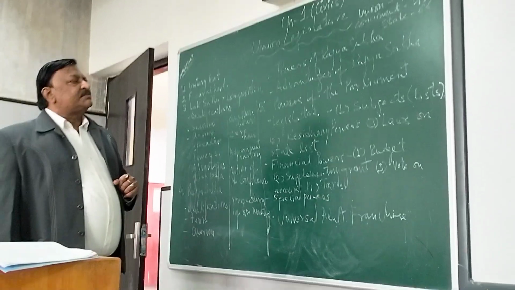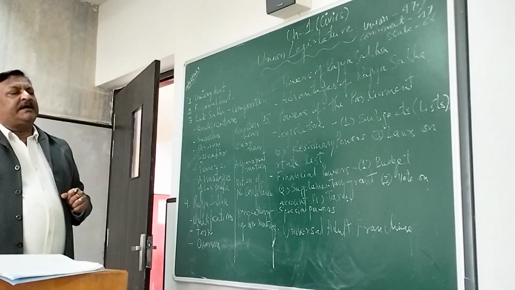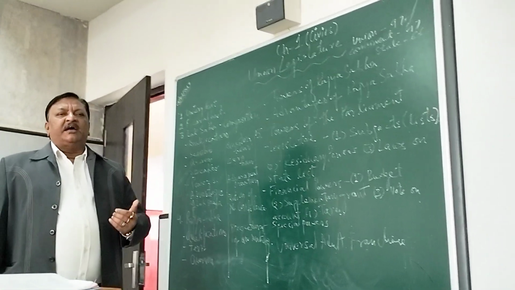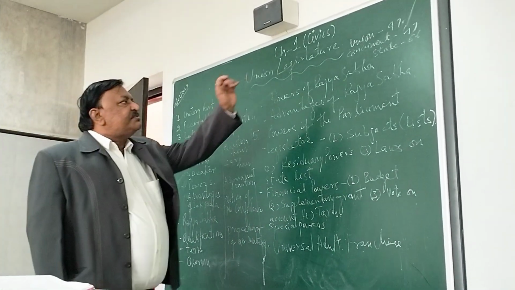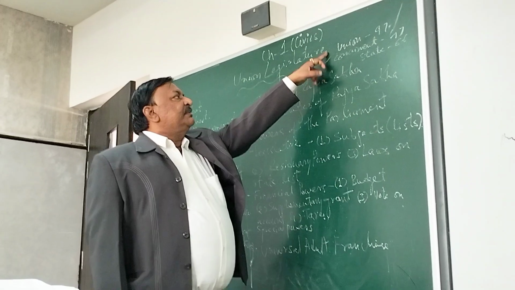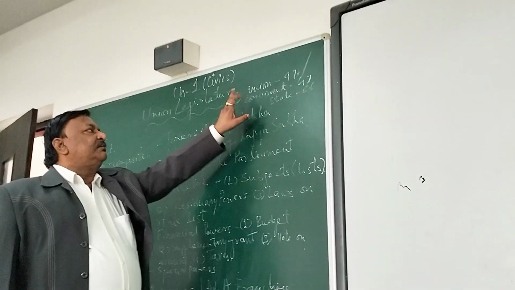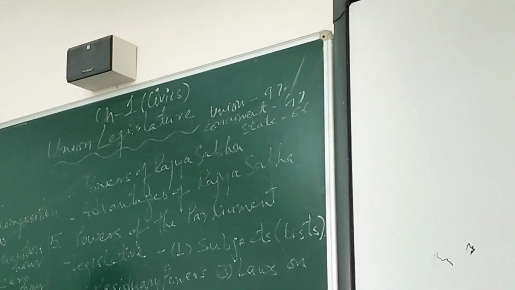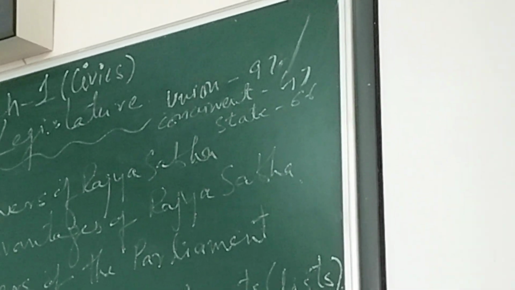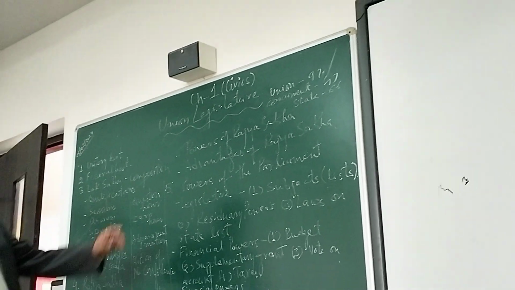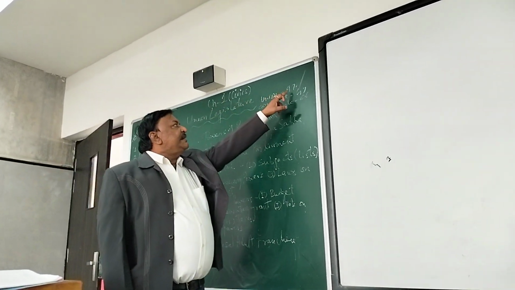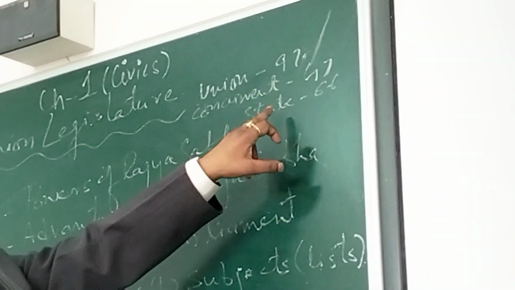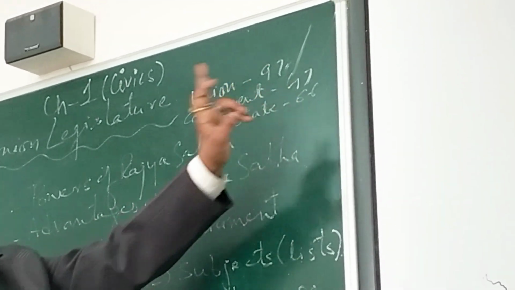So the parliament has three kinds of lists in which they can make the law, or actually the constitution has made three kinds of lists in which the laws can be made, and these three lists are called the union list, the concurrent list, and the state list. Now listen again to the numbers in each of these lists. The union list contains 97 subjects, the concurrent list contains 47 subjects, and the state list contains 66 subjects.